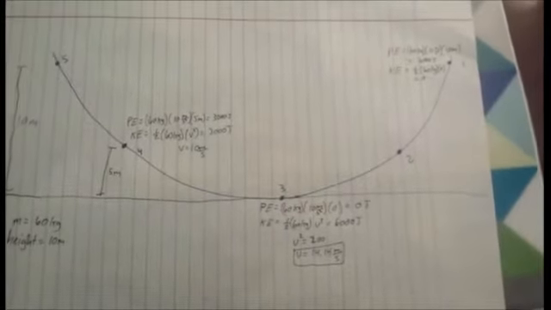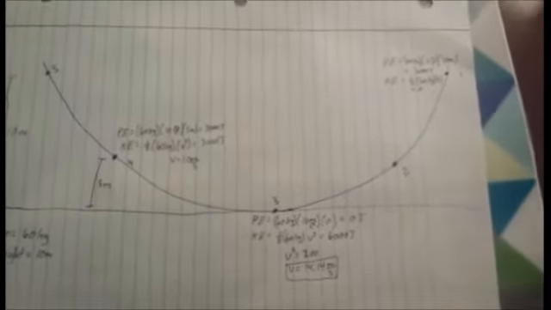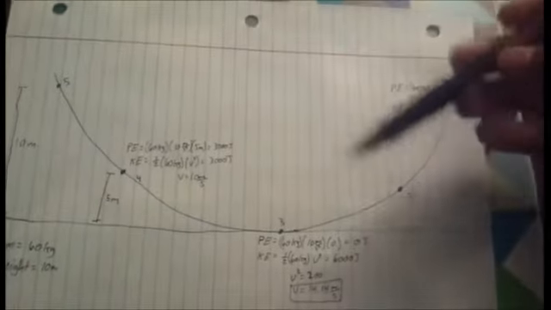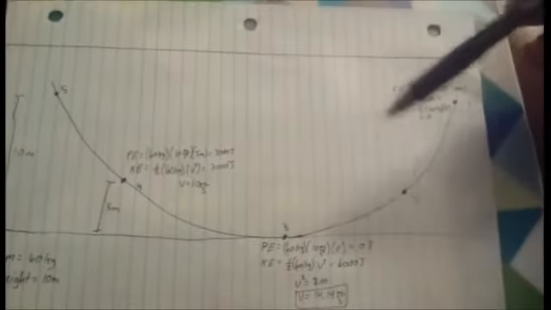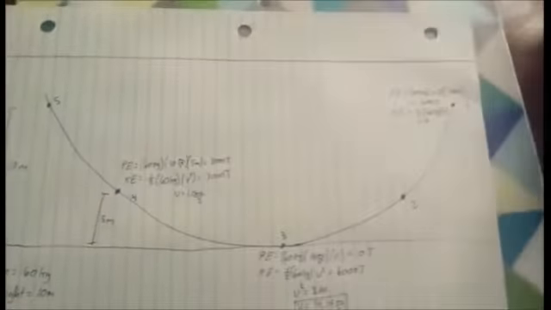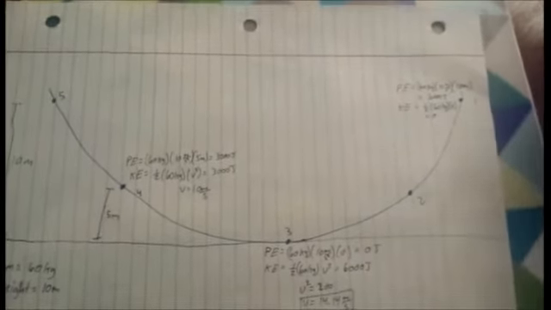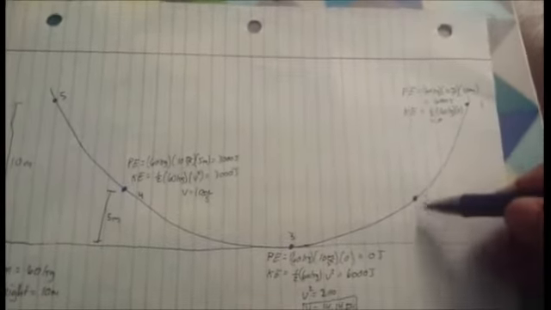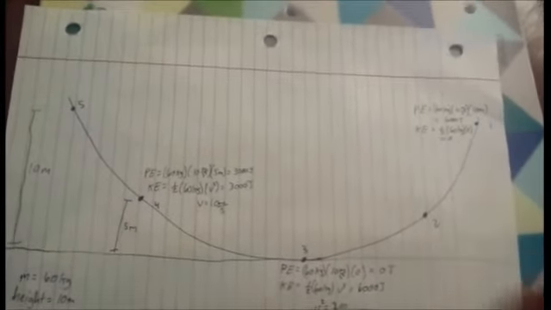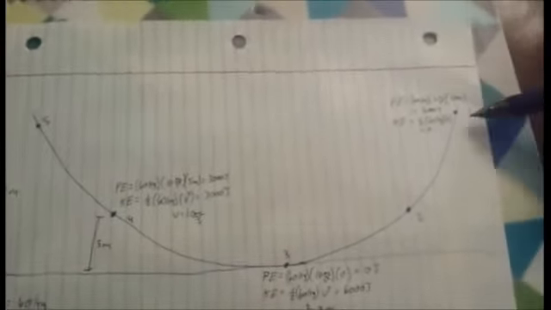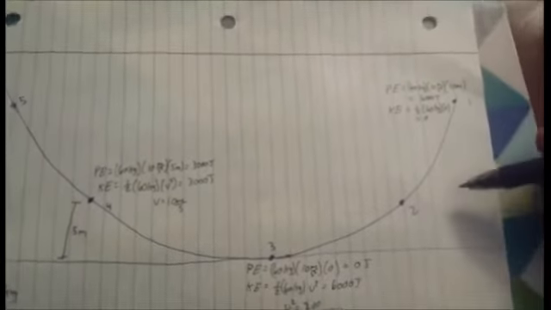Now that we've found the potential energy and kinetic energy from point 1, point 3, and point 4, we now know that point 2 and point 5 are similar to these. Point 2 and point 4 have the exact same potential and kinetic energy, assuming that this distance is 5 meters, similar to this one. We also know that point 1 and point 5 are exactly the same, assuming that the height, 10 meters, is also 10 meters over here.